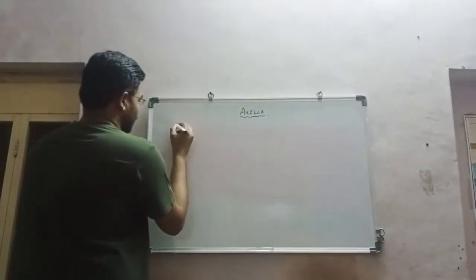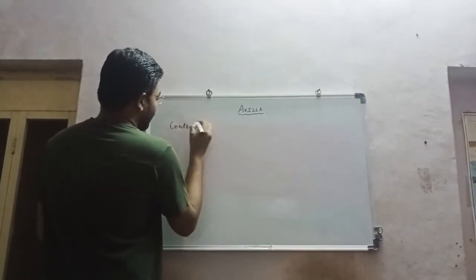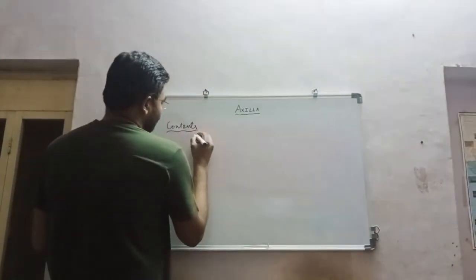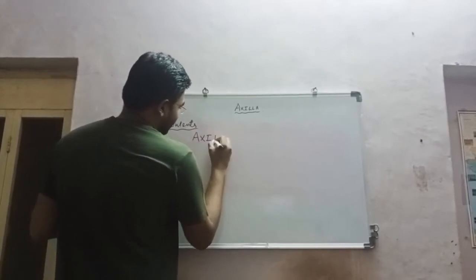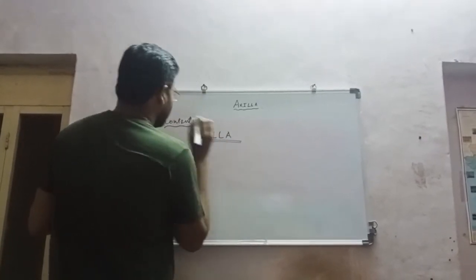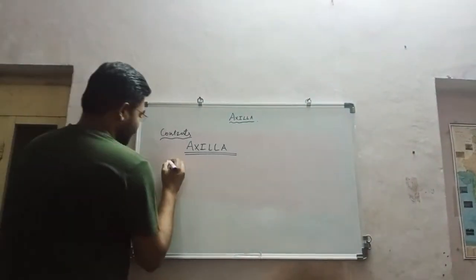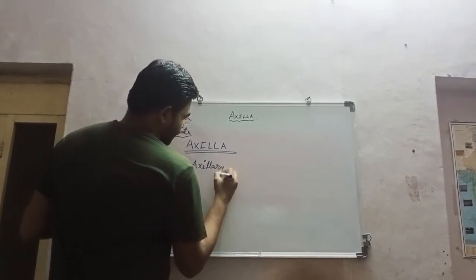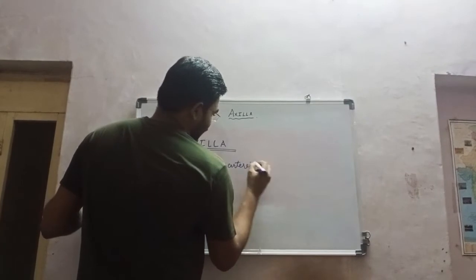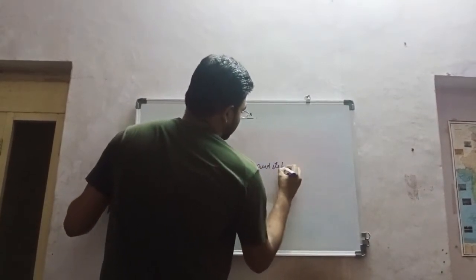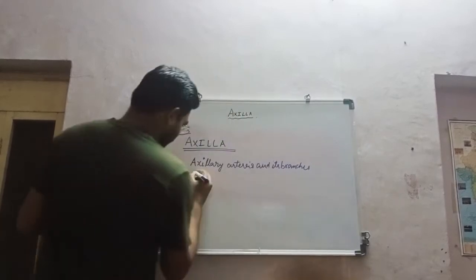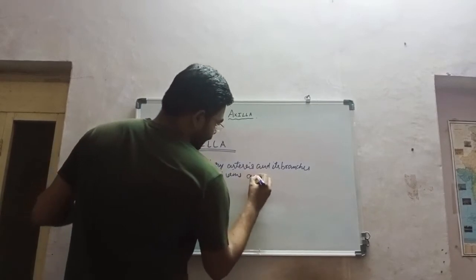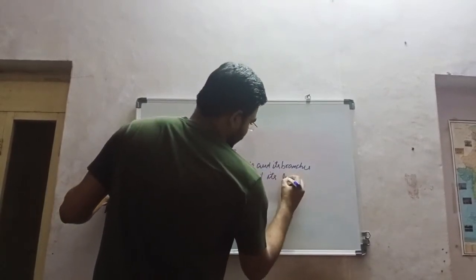Now the contents of the axilla. It is very important from the exam point of view. So first of all, the contents we remember with the mnemonic AXILLA, where A and X stand for axillary arteries and its branches, axillary veins and its tributaries.